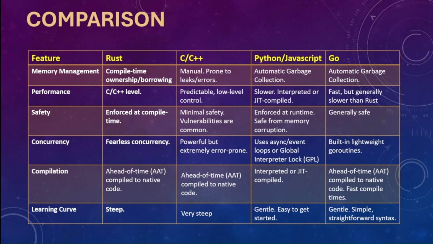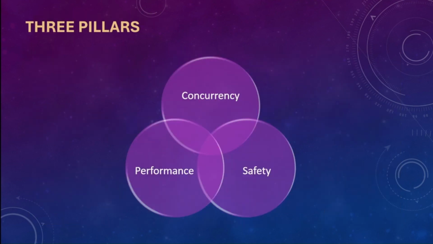So don't worry, Rust will not feel very difficult to understand. Once we get accustomed to it, it will be easy to understand and write simple and complex programs in Rust. So let's dive in.